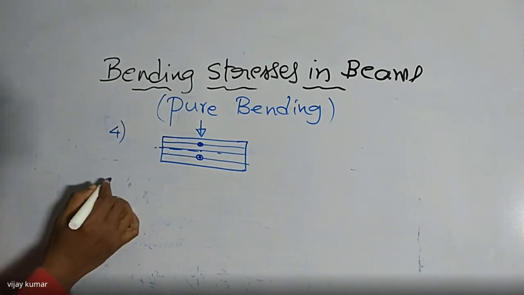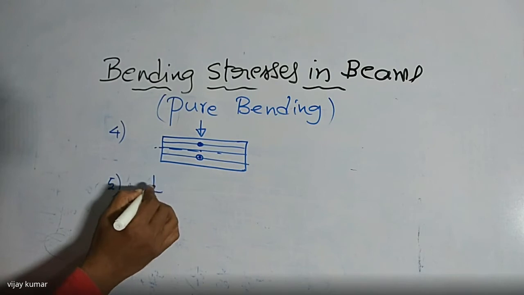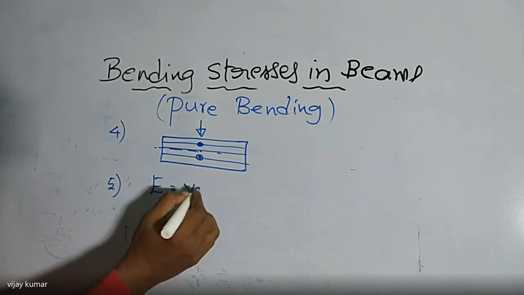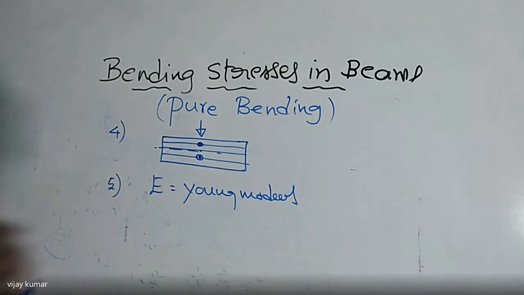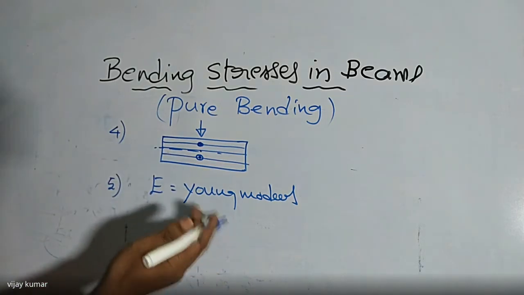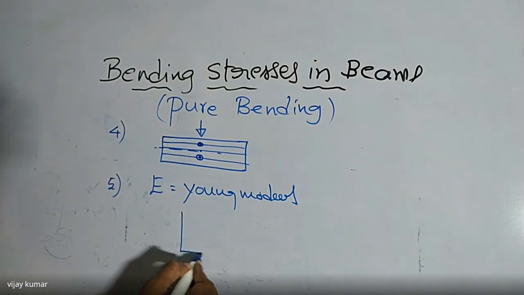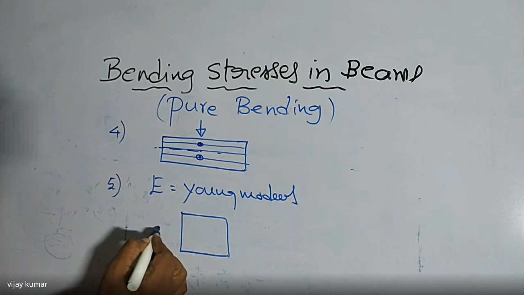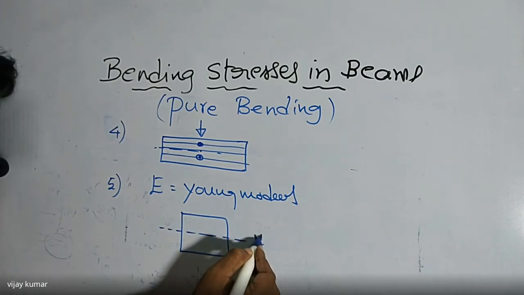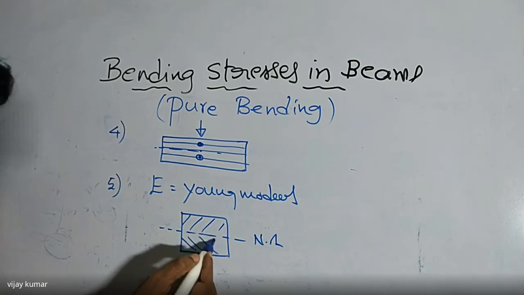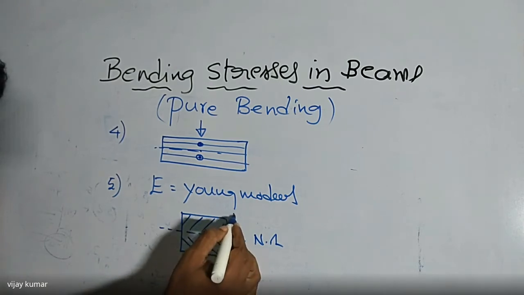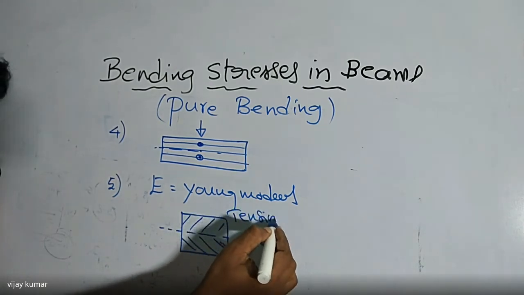And the fifth one is the elastic constant, that is Young's modulus. Young's modulus remains constant in tension or compression. For example, this is the beam which is subject to a bending force. I have taken this one as the neutral axis and this portion is under tension and this portion is under compression. All of you know very well. I will give the explanation later also.